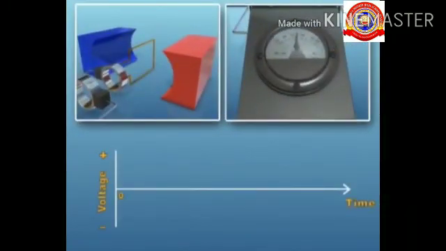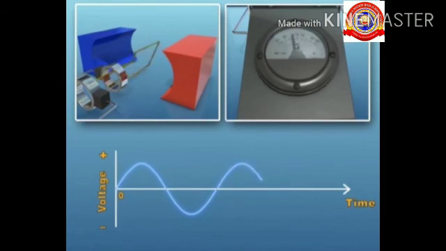If we plot a graph between time and EMF obtained here, we get a graph like this. Here we can see the voltage increases and decreases according to the voltage obtained here.